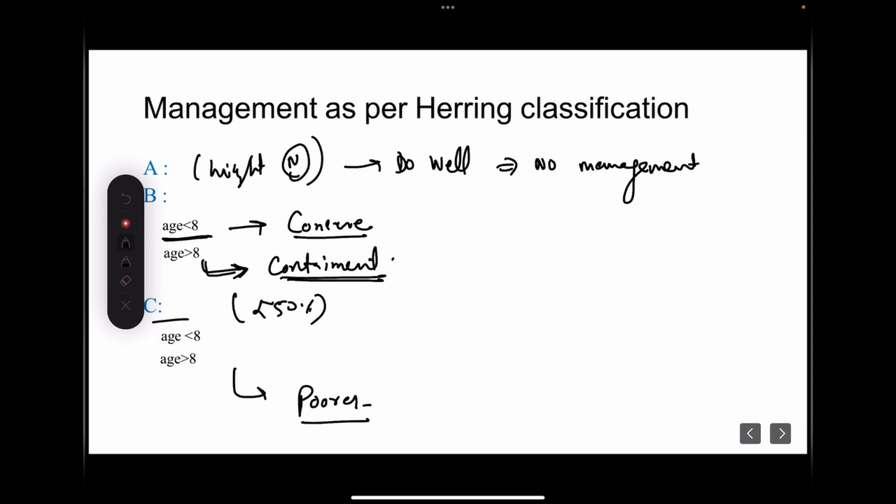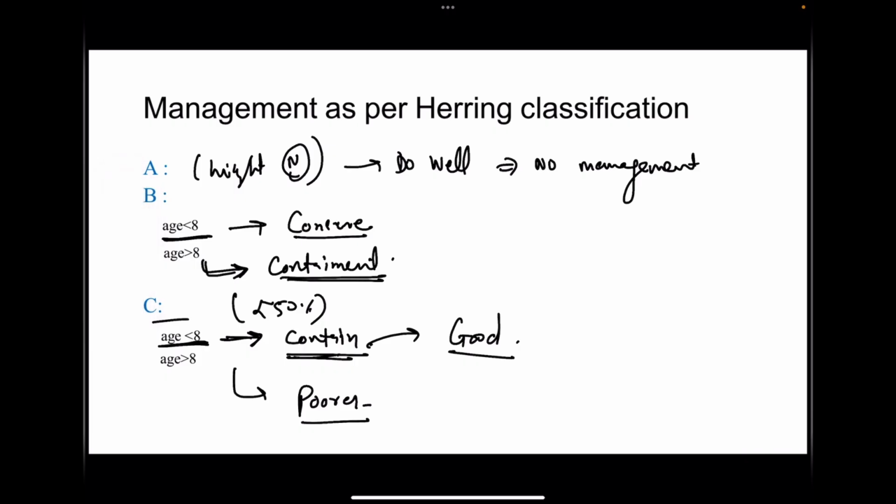And for group C, where the age is less than 8, although they will have a poorer prognosis, you should contain, so that some amount of correction could be done for these patients and the prognosis could be changed towards the good side. So this is what Herring told about this classification system.